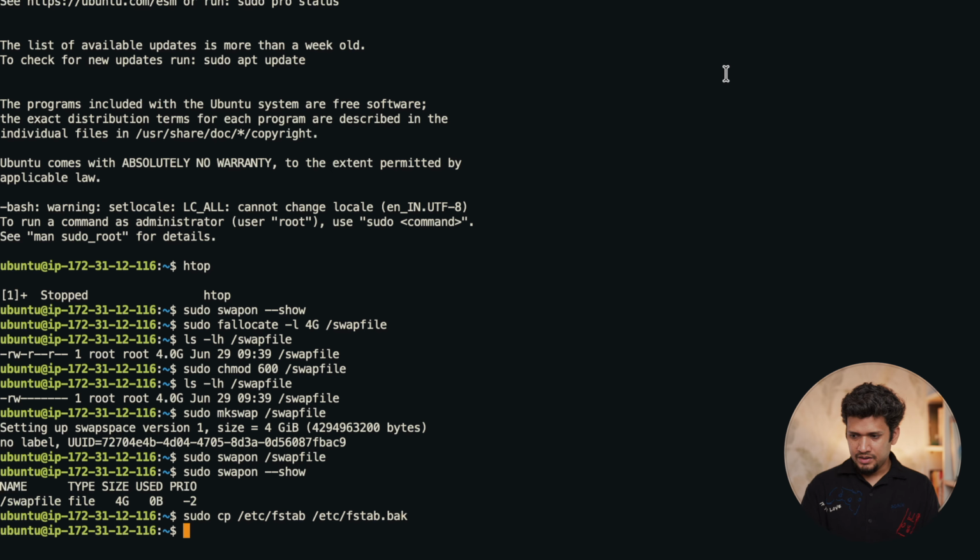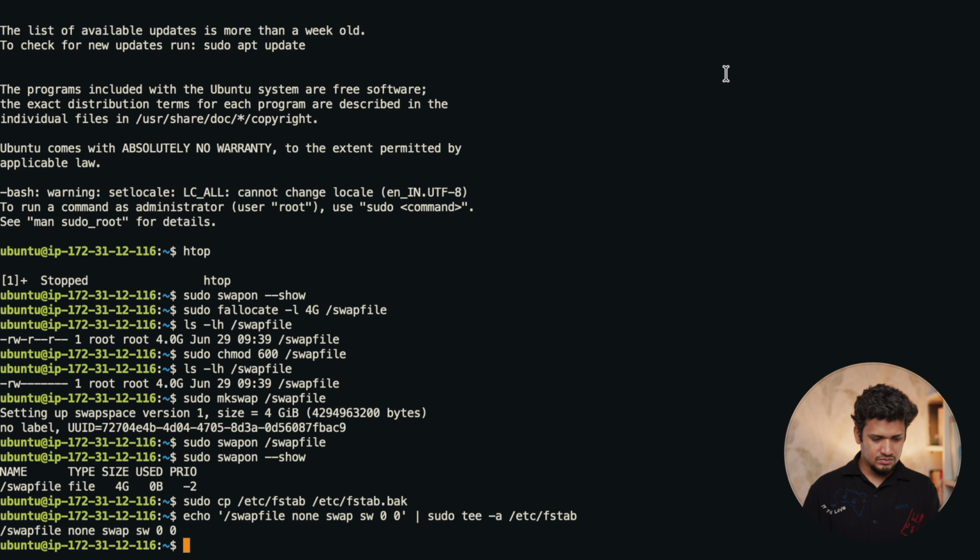Okay, now let's append this entry for the swap file. So how to do that? We can echo the swap file that we have created, none, swap, sw, 0 0 as a string, piped into sudo tee -a /etc/fstab. Okay, now it has written inside the /etc/fstab.